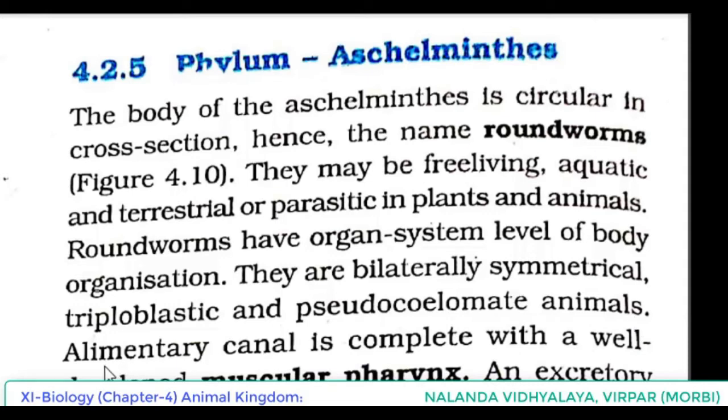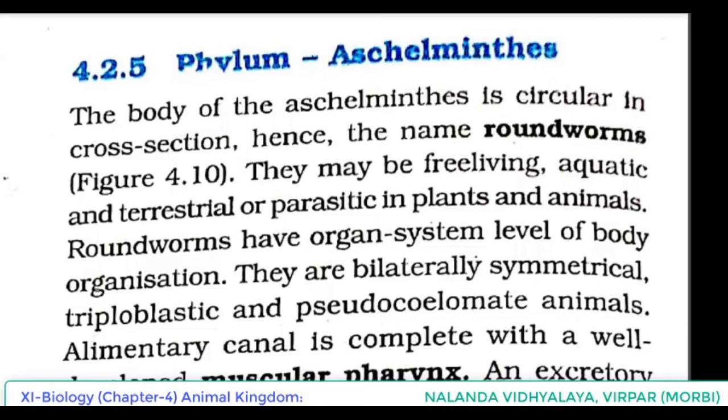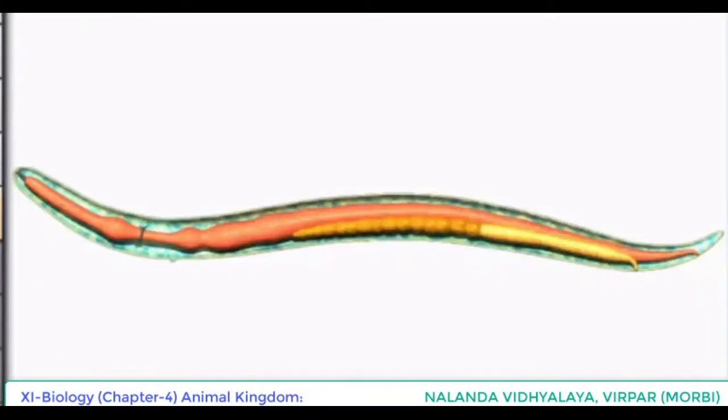Next point is coming. Alimentary canal is complete with a well-developed muscular pharynx. Regarding the digestive system, till now we were saying that it is incomplete, only one opening is present. But here we are saying that it is complete. What does that mean? Both the openings are present, mouth and anus. So in the case of Aschelminthes, the alimentary canal, the digestive tract, is complete with a well-developed muscular pharynx.